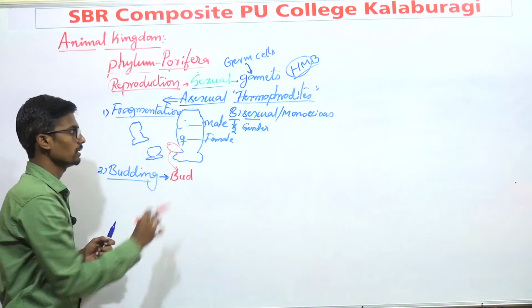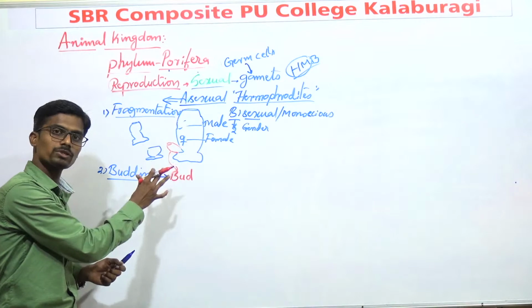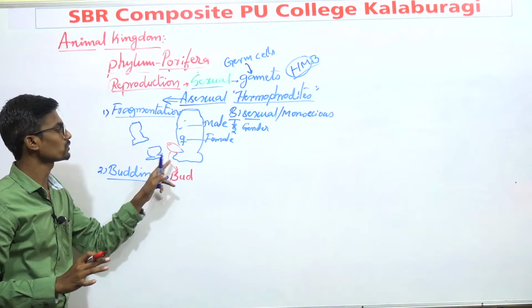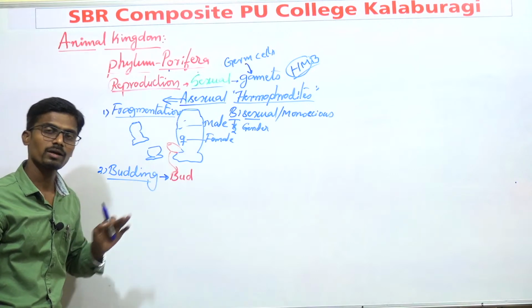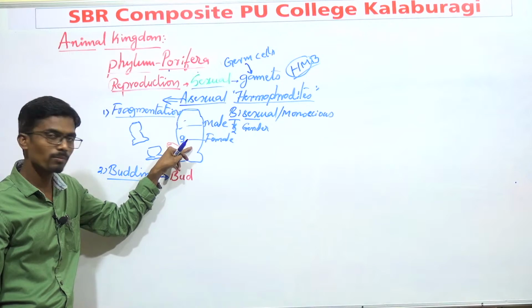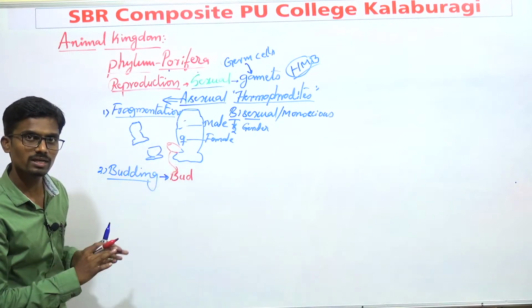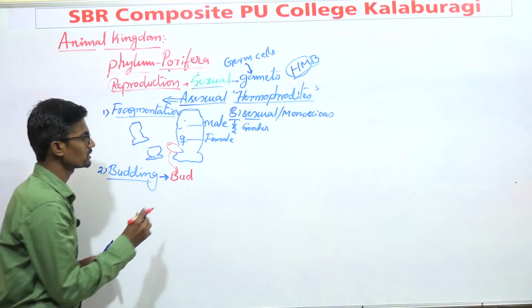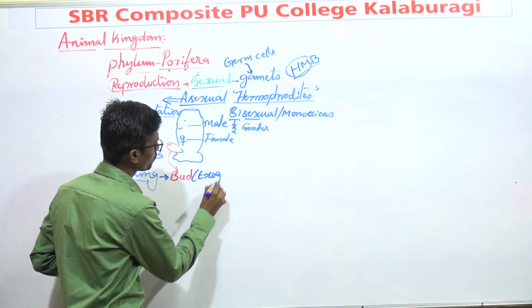This bud can detach from the parent and develop into a new individual, and that is known as budding. It is one kind of asexual reproduction. The bud can be present inside the animal or outside the animal. This bud we have noticed is present outside, that's why these are known as exogenous buds.